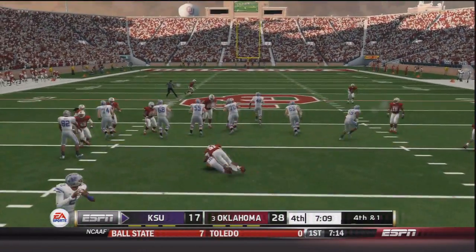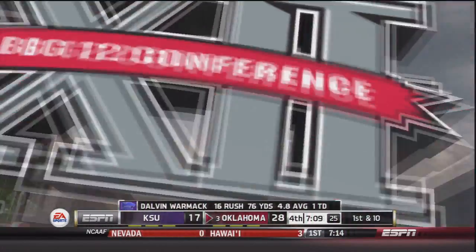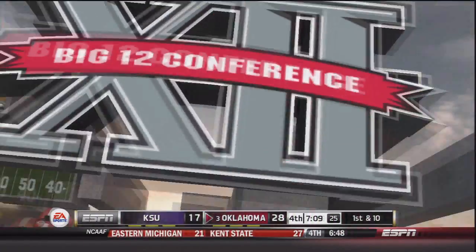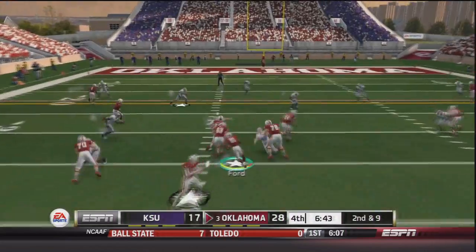He hands off once again to Warmack, and Charles Tapper gets him in the backfield. Turnover on downs. Now they have to give the ball back to the Sooners, who already have a pretty big lead. Now Trevor Knight in pistol on 2nd and 9. It's a handoff to Ford.